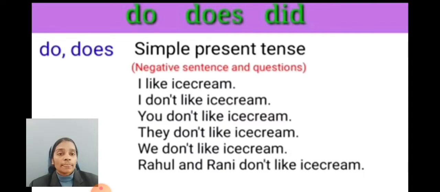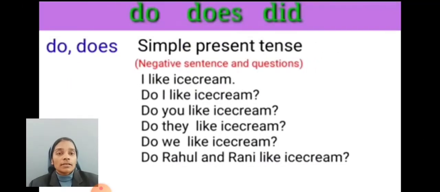Next one. I like ice cream. When we want to change this sentence into a question sentence, we have to avoid the not and put do first.